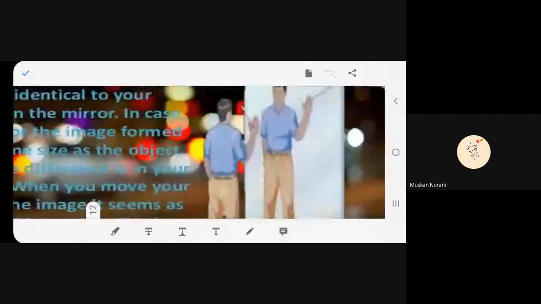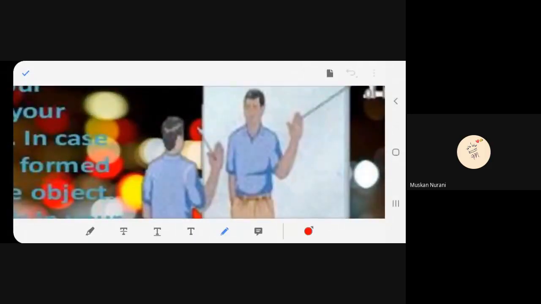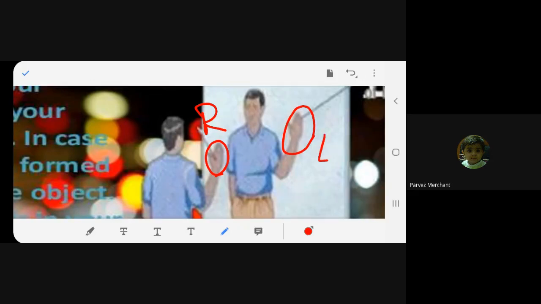You can see lateral inversion over here. This is your right hand, and the image is showing left hand. Got it? So my right hand, the object's right becomes the image's left. Got it? This is the image.